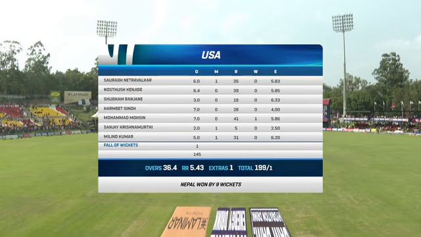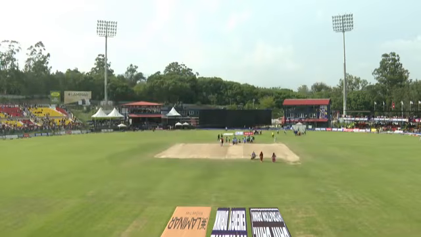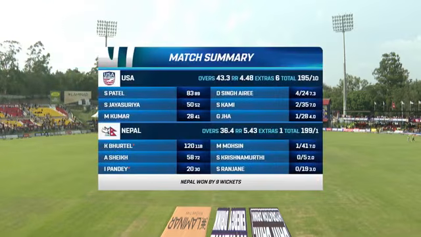Been a very, very difficult day for USA. Netravalkar was tidy but didn't get wickets. Mohsin the only one who got one. Krishnamurthy and Ranjane were tidy, but it's been Burtel all the way, unbeaten 120, his highest ever ODI score and his second century, with a sublime 50 by Asif Sheikh.